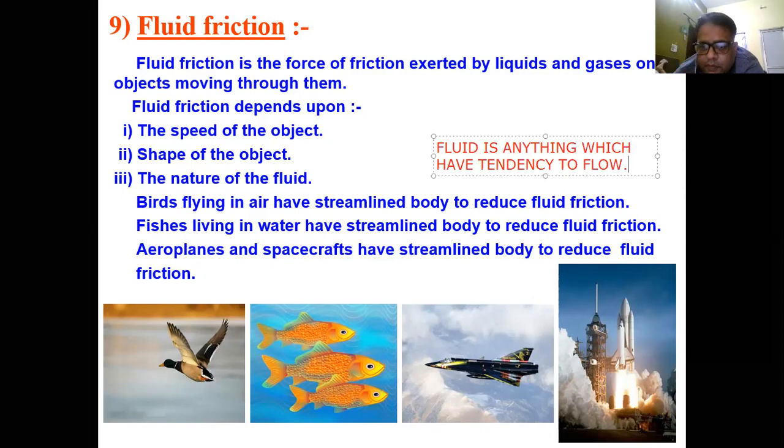Fluid is anything which has a tendency to flow. Now we have three states of matter: solid, liquid, and gas. Liquid and gas have a tendency to flow, so they are considered as fluid. So fluid friction is the force of friction exerted by liquids and gases on objects moving through them. Fluid friction depends on the speed of the object, shape, and nature.